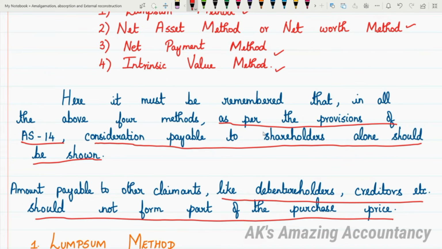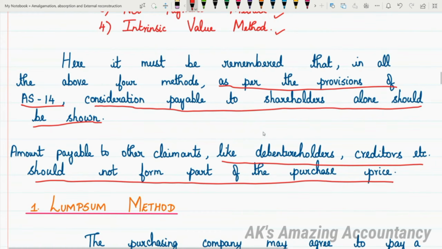The first method we have is the lump sum method. In the lump sum method, as the name itself tells you, whatever is the purchase consideration, that lump sum amount will be very clearly given in the problem itself.